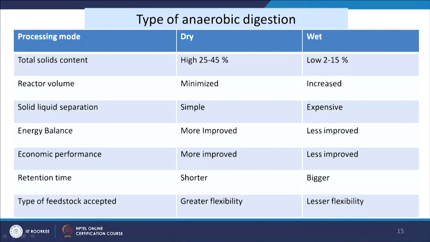So, we have some processing modes, and we will compare them. First, the total solids content: for dry, 25 to 45% solids may be available, whereas for the wet process it is mentioned as 2 to 15%, typically 8 to 10%. Once the moisture is more, water is more, so obviously the reactor volume will be higher in the wet process, and in the dry process the volume will be less.